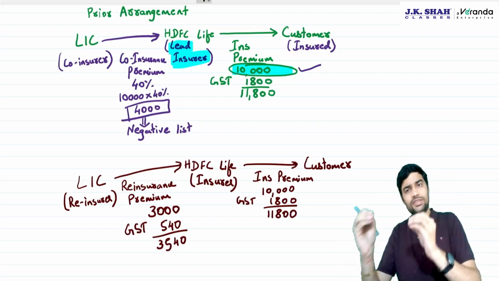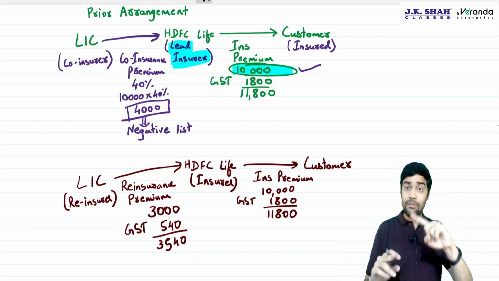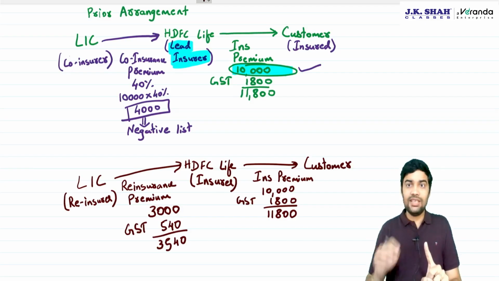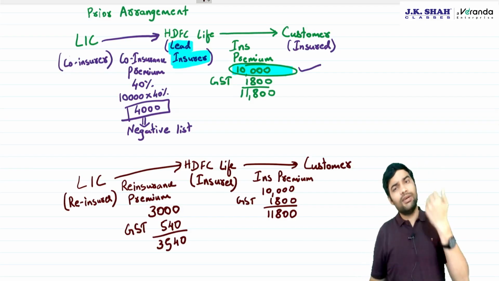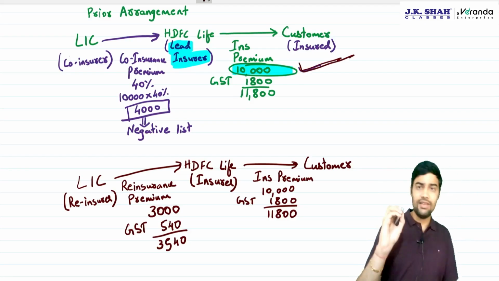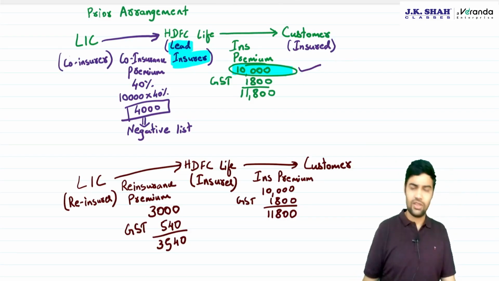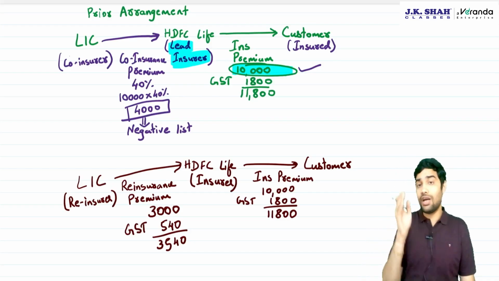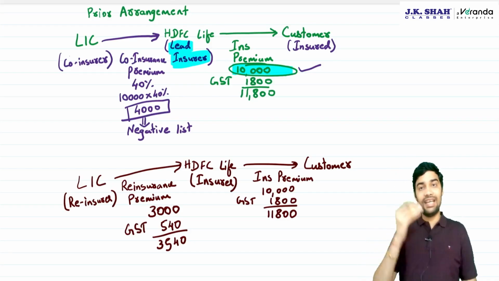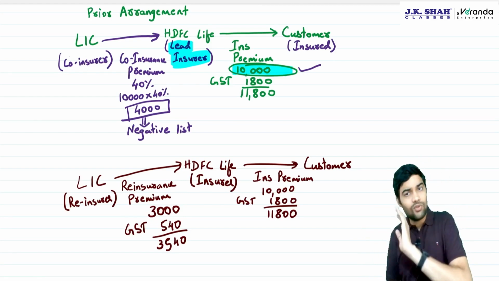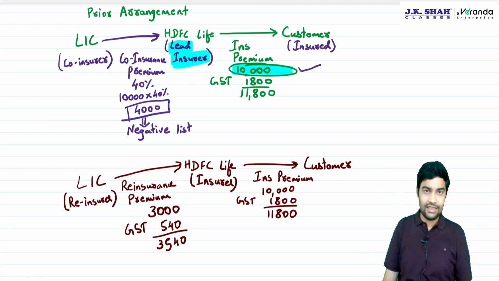So LIC was charging HDFC Life. Compare this with co-insurance. In co-insurance, GST was not being charged, and that's why the government said let it be in the negative list, if on 10,000 I have received full GST. But reinsurance, as it used to happen at a later point of time, is not apportionment, it's a service which LIC is providing to HDFC Life. On reinsurance, GST was being charged by the entire industry.